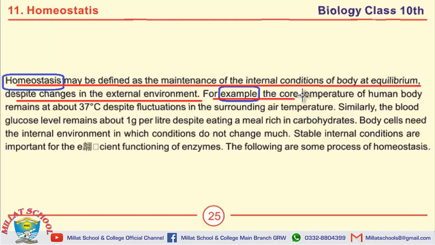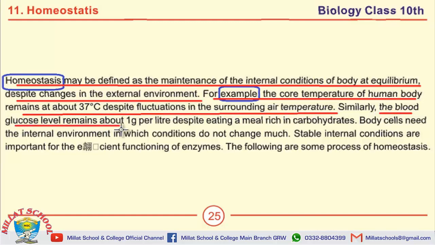For example, the core temperature of human body remains at about 37 degrees C despite fluctuation in the surrounding air temperature. Example number 2: similarly, blood glucose level remains about 1 gram per liter despite eating a meal rich in carbohydrates. MCQs on this page.